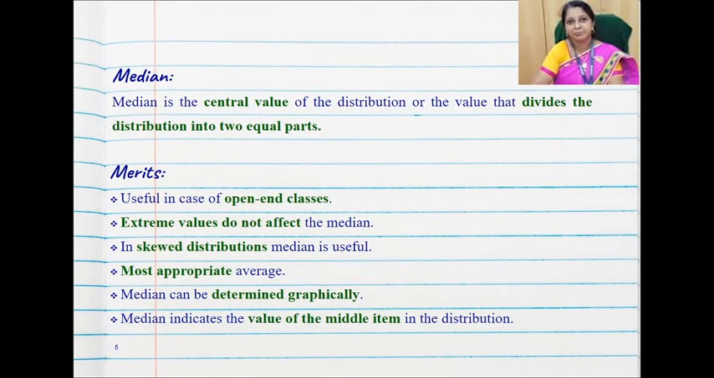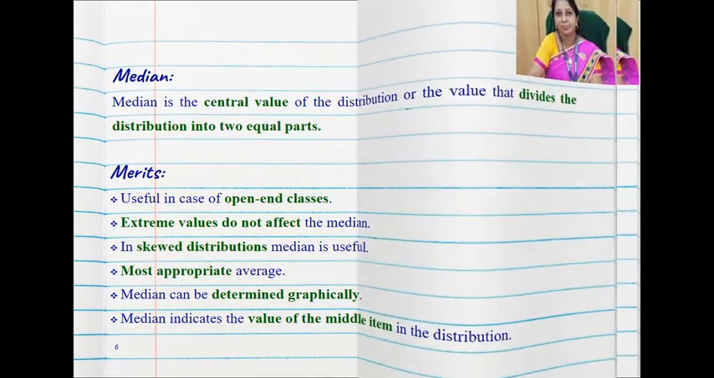Now the median is a central value, the middlemost value, which divides the data into two equal parts. The merits of it: you can use it even in open-end classes. Extreme values do not affect the median. In skewed distributions, you can use median, and it's the most appropriate average, and graphically also you can determine the median. Median indicates the middlemost value in the distribution.